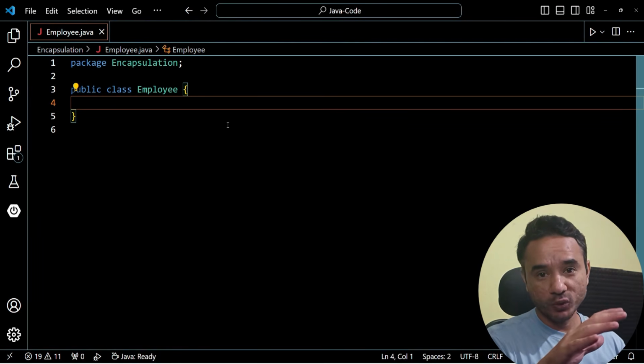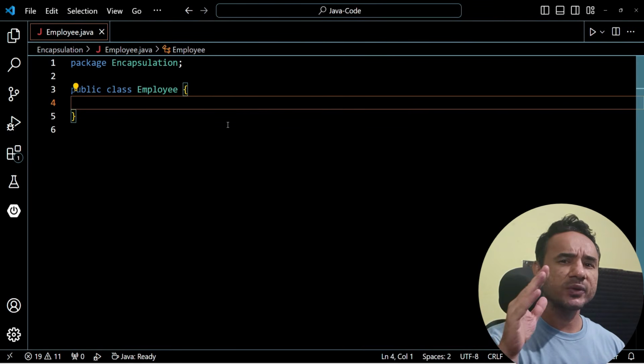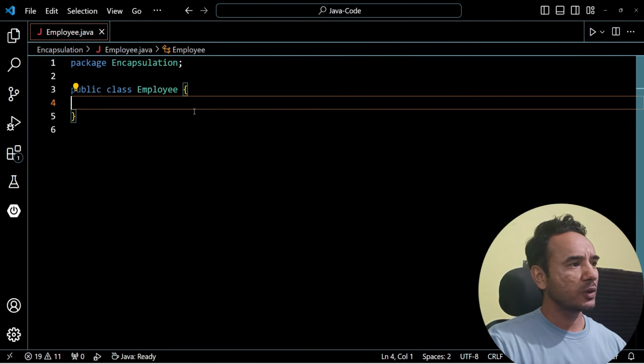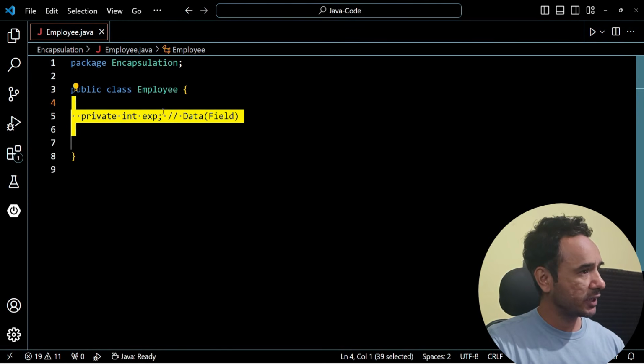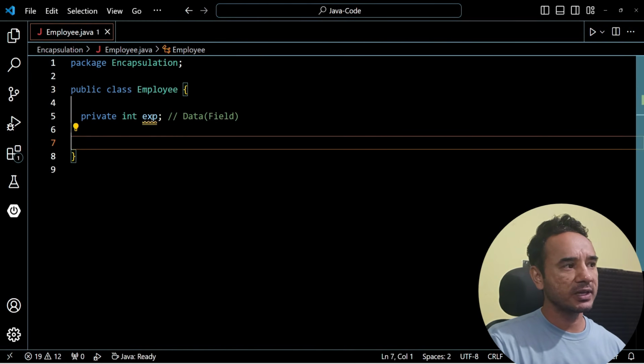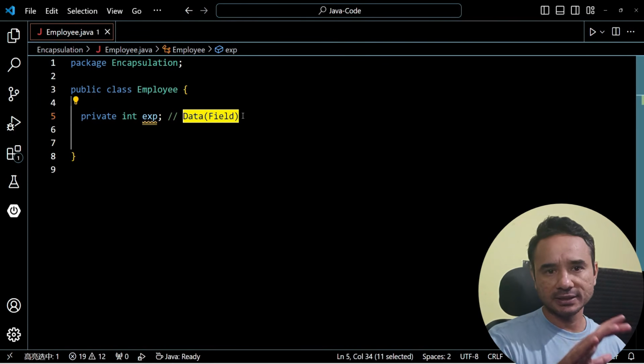And yes, if you already have an understanding of getter and setter methods, then you already know 70% of the answer. Now suppose you have an employee class like this, and inside that you have the experience field, which is also called data. Both are the same thing, like this.